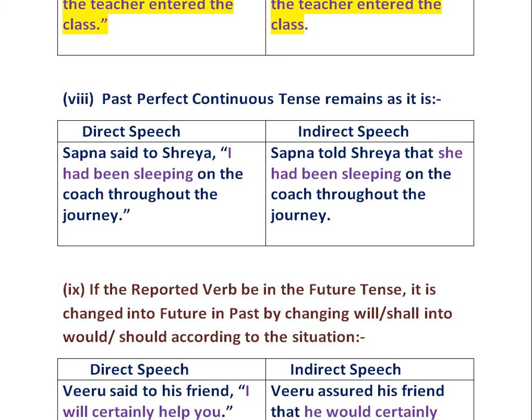Next rule is the past perfect continuous tense remains as it is. So like the past perfect tense, past perfect continuous also remains as it is. Example is Sapna said to Shreya, I had been sleeping on the coach throughout the journey. It changes into Sapna told Shreya that she had been sleeping on the coach throughout the journey.